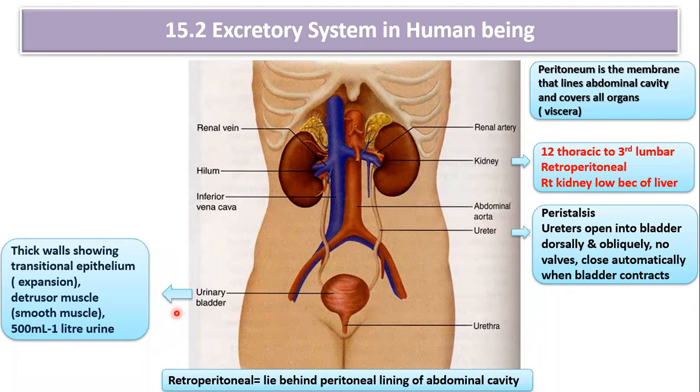Okay, so the innermost layer is made up of specialized epithelium. What is the name of the epithelium? That epithelium is called transitional epithelium. It helps the bladder to stretch. So the expansion of the bladder is brought about by transitional epithelium. Okay, so this is all about the structure of the human excretory system.